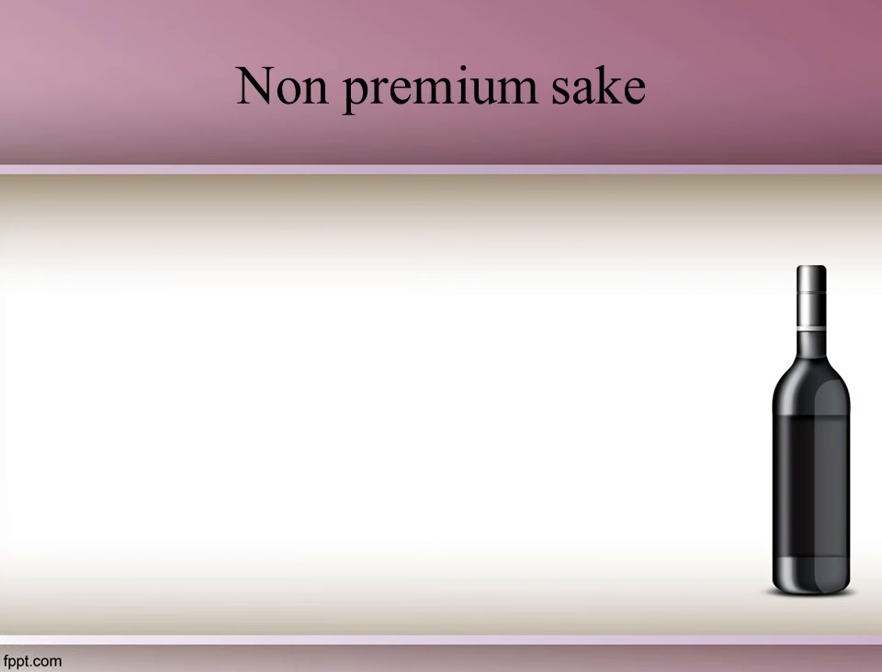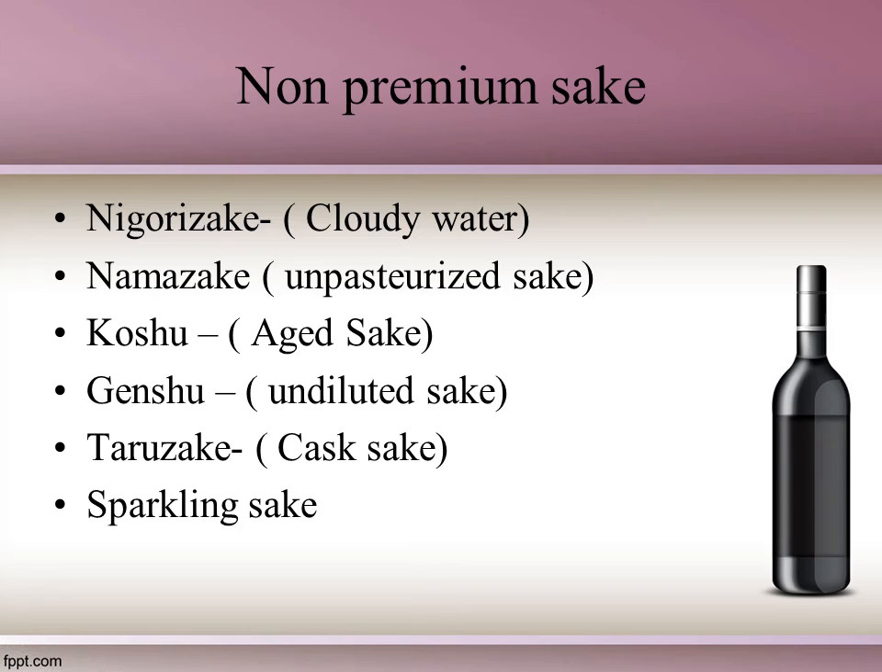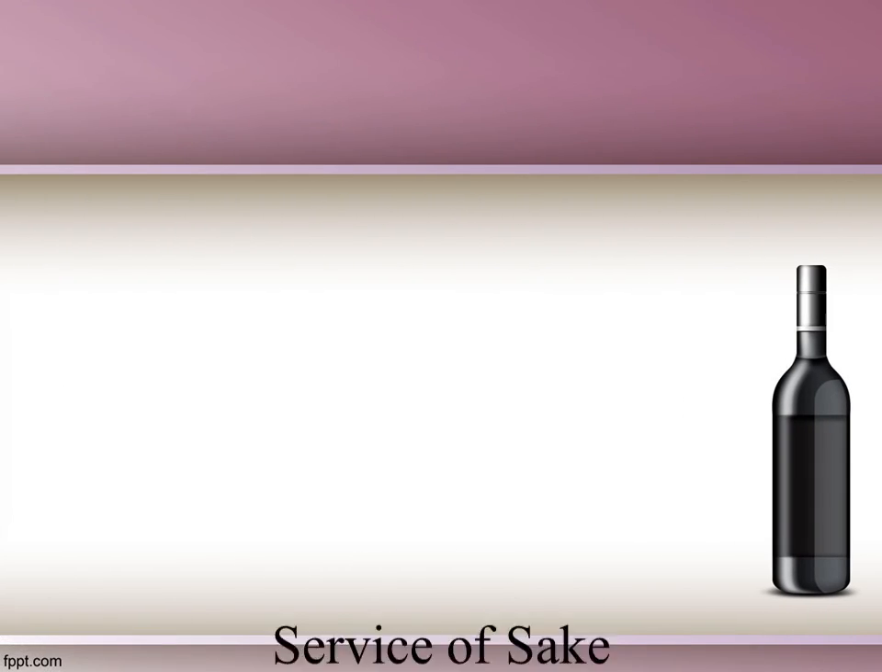Next we have non-premium sake. There are certain non-premium sakes we can have. So here we are talking about Nigori, which is cloudy sake, Namazake, unpasteurized sake, Koshu, which is aged sake, Genshu, undiluted sake, Taruzake, cask sake, and sparkling sake.